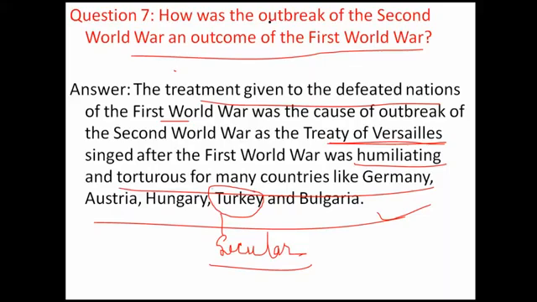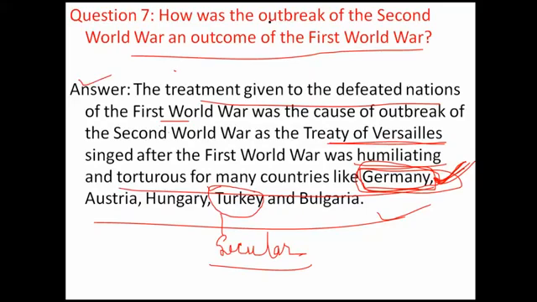But the most humiliated country was Germany, which suffered a crushing defeat at the hands of the victorious powers, America, Britain, and Italy. So in the Second World War, Germany reformed itself and decided to take revenge for the First World War. So the seeds of the Second World War were sown in the First World War. This is what the question is asking.